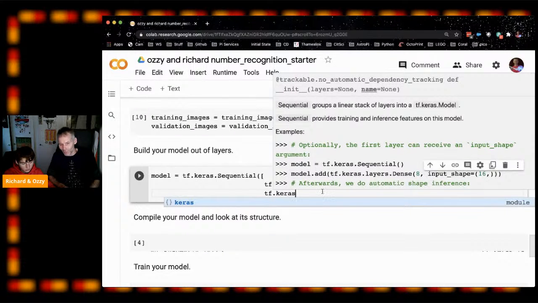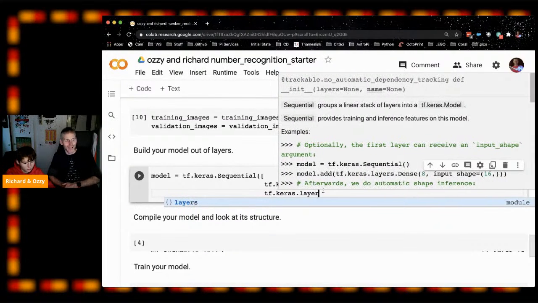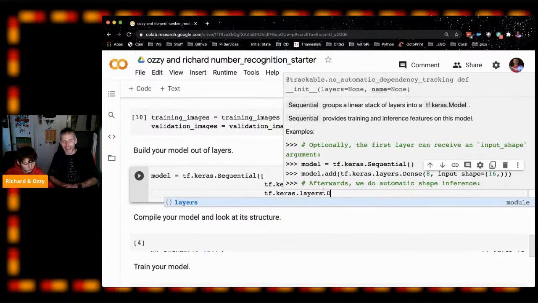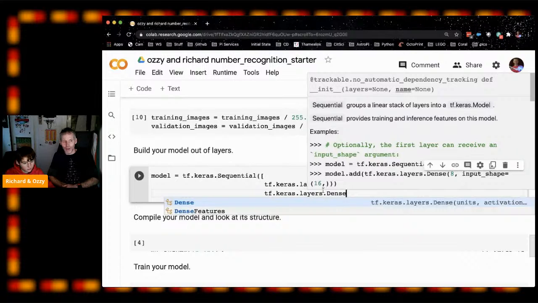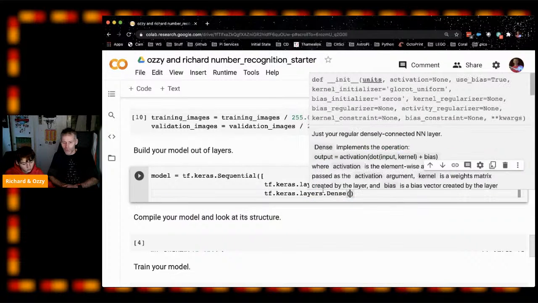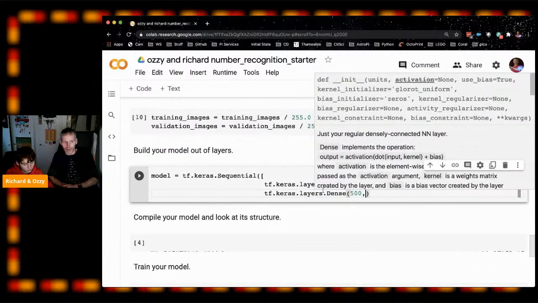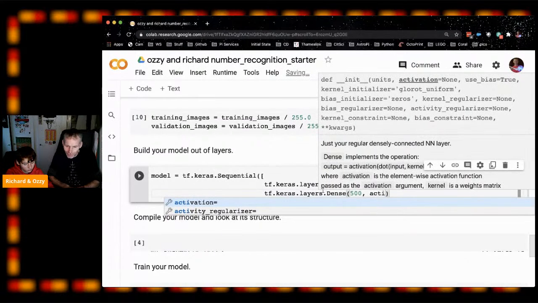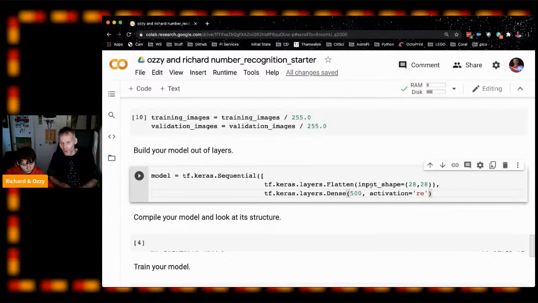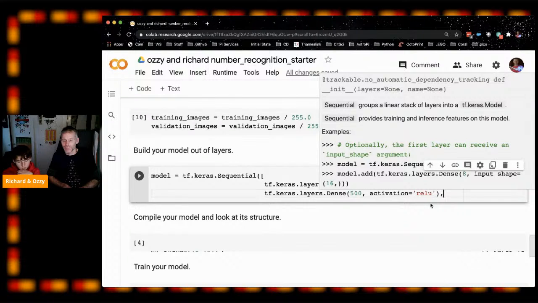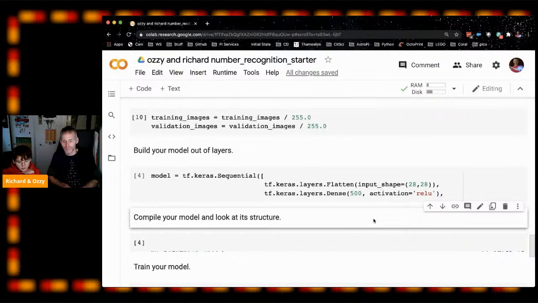Our second layer is the same thing again, tf.keras. It's going to be a dense layer. We're going to give it 500 nodes. So there's going to be 500 rules basically created in there. And then we're going to give it a thing called an activation, which I'm going to talk about in a minute. Activation, and we're going to use the ReLU activation. Let's just create the model first. Okay, cool. That's our first 2 layers there.